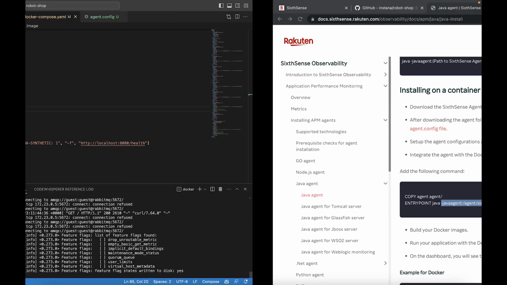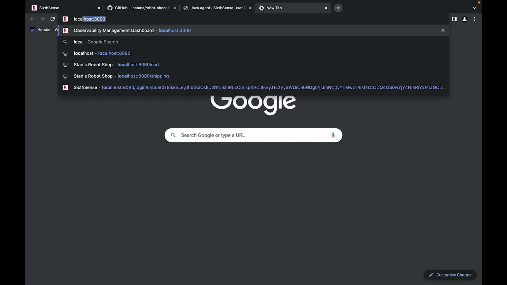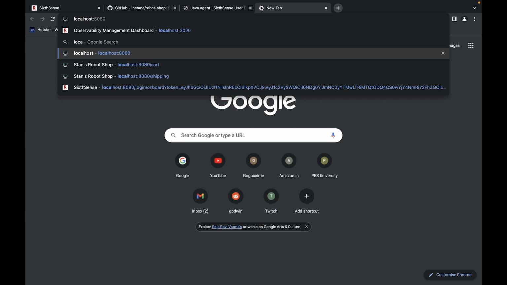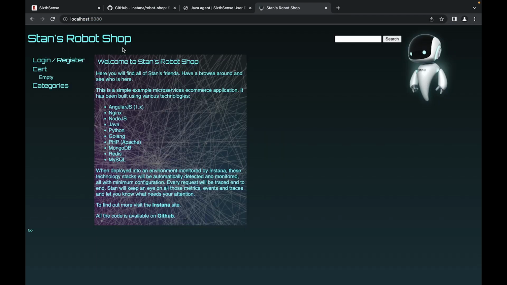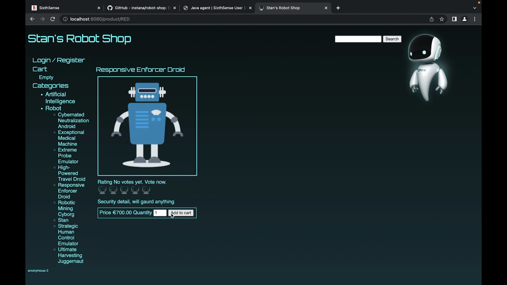Let's head over to localhost 8080. All right, perfect. So now let's add some items into our cart.